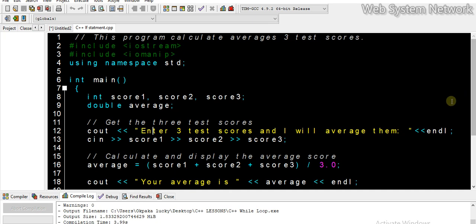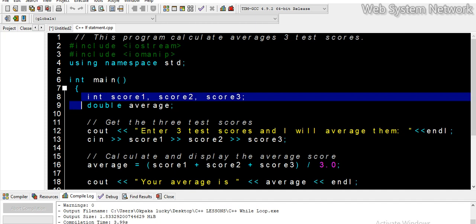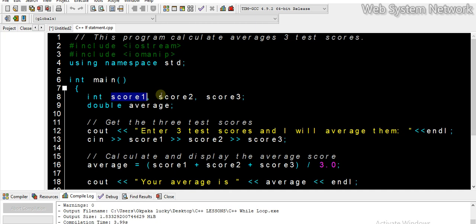Now, an example is a program that is in front of you, and this program calculates the average test scores. So what happened? I declared an integer data type called score1. We have our score1, score2, and score3. All of them have integer data type, and then we have average as a double data type.